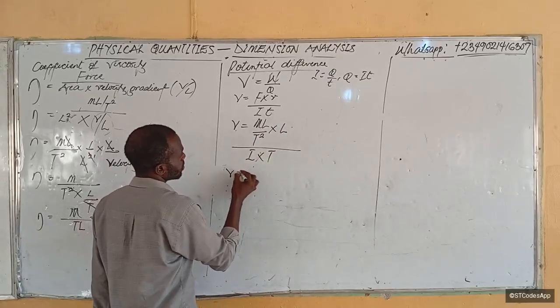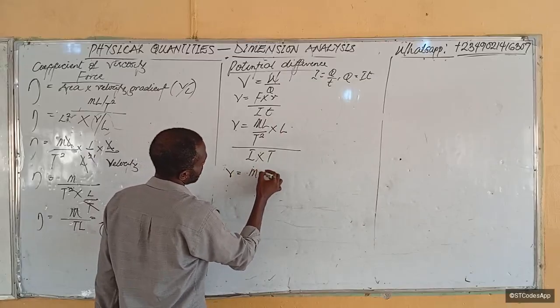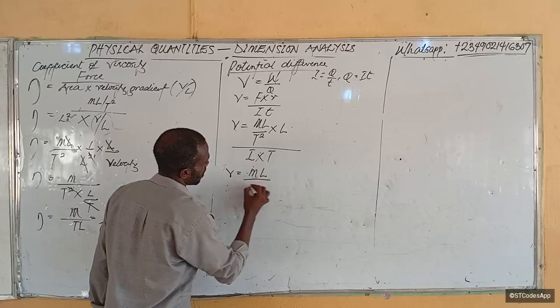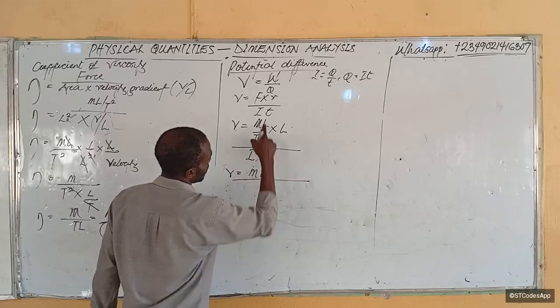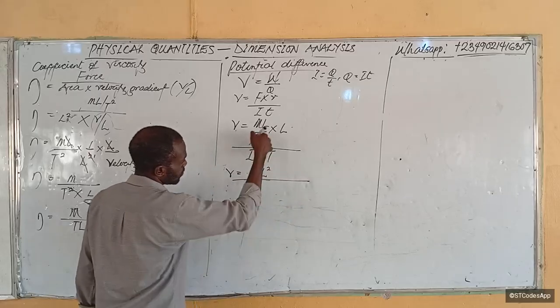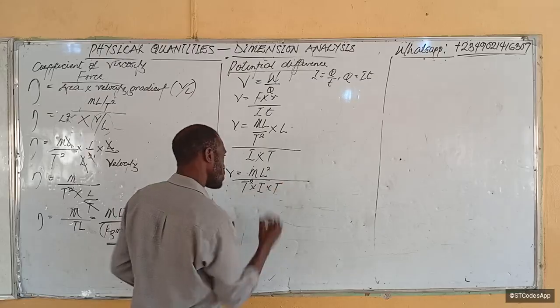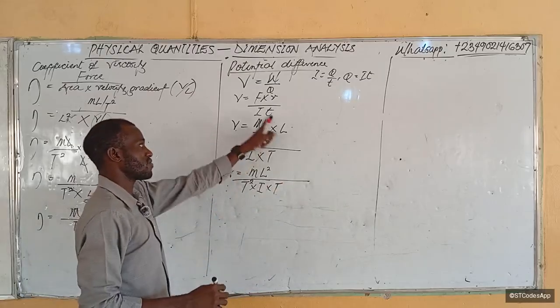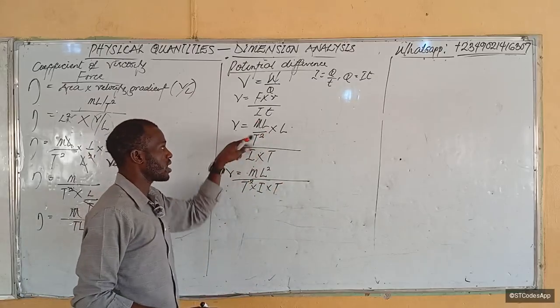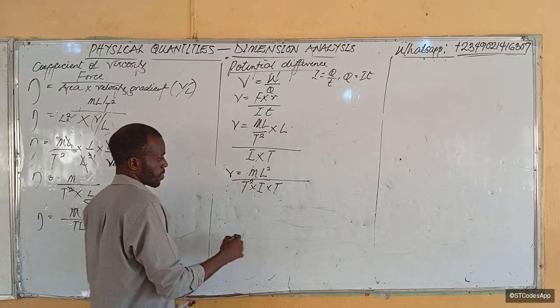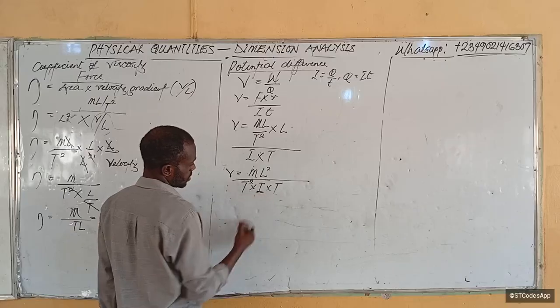So therefore V becomes m L over t squared times L, divided by I t. I've told you that before. Now when you are dividing a fraction by a whole number, this one will come down, okay? Is there anything cutting?